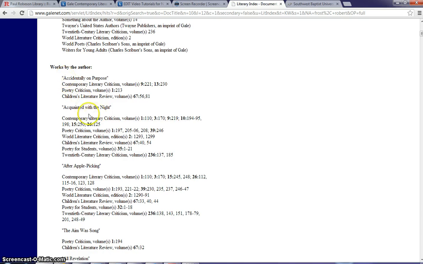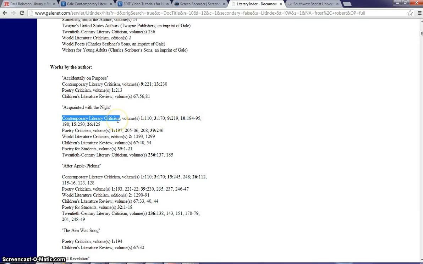And so what we're going to do is we're interested in literary criticism on Acquainted with the Night. And you'll notice that this is a book listed right here. This is the title of the book, and then this is the volume that information on this poem is contained in. And in volume 1, page 110, you'll find information on that poem, or volume 10, pages 194 through 195.